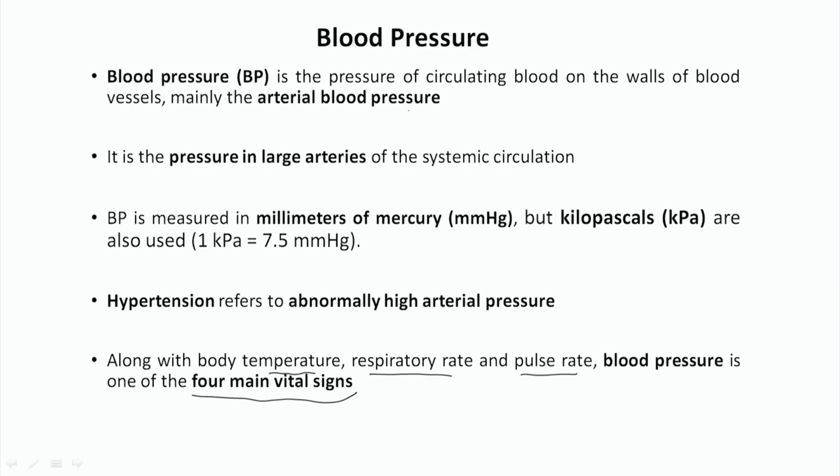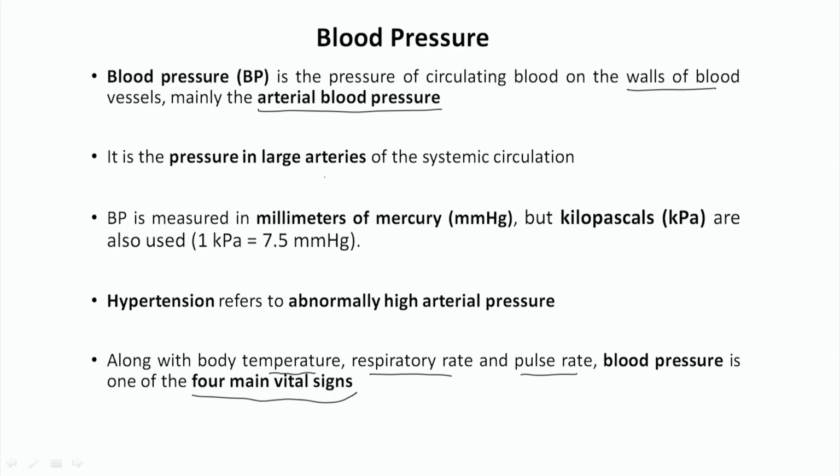Blood pressure is the pressure of the circulating blood on the walls of the blood vessels. When we talk about blood pressure, we are mostly considering the arterial blood pressure. We are not considering the venous blood pressure, because we know that arterial blood pressure is much higher, as arterial walls are thick and they can resist the pressure.